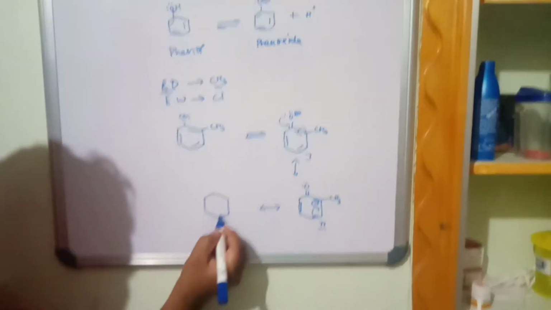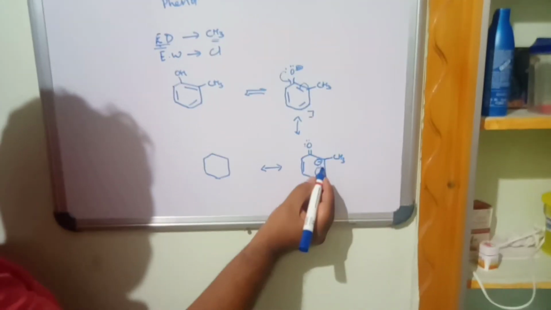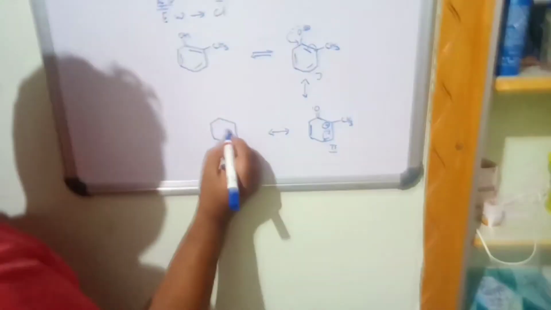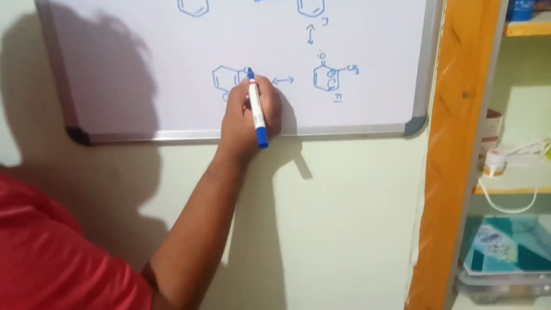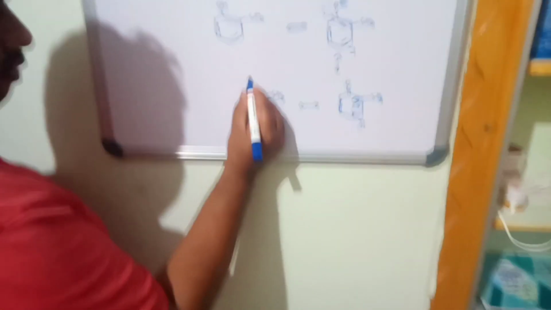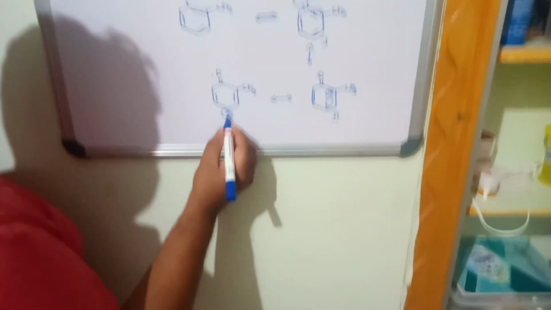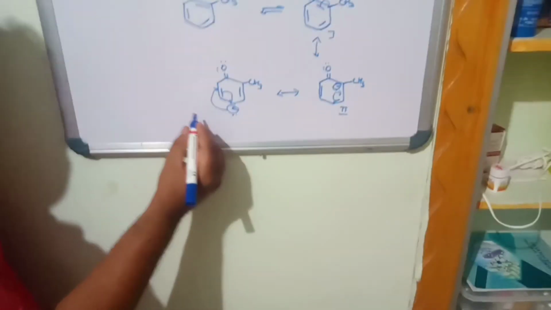We write it as it is, we already know the resonance stabilization. I don't take much time to write this, as we have to explain the effect of the substituent. Now this bond will come towards here and here it will go.